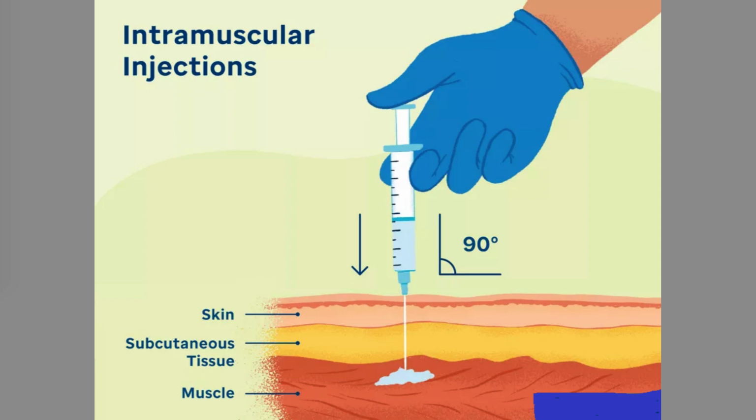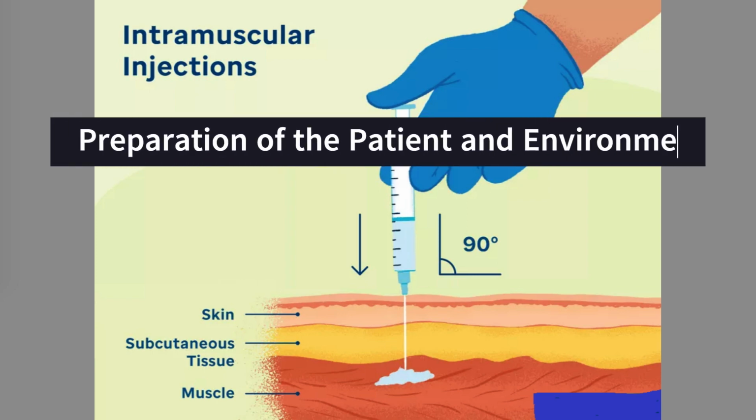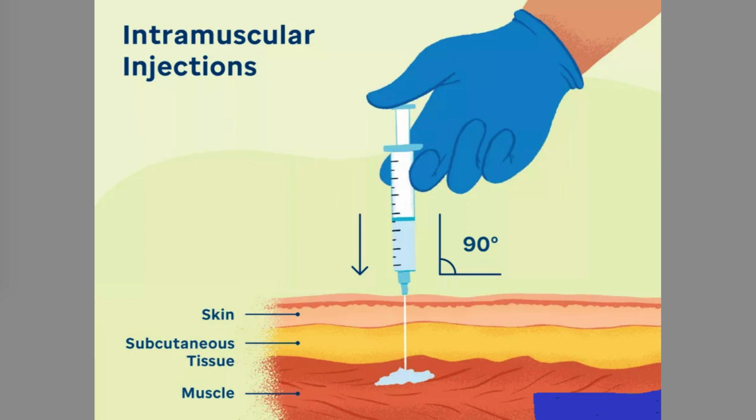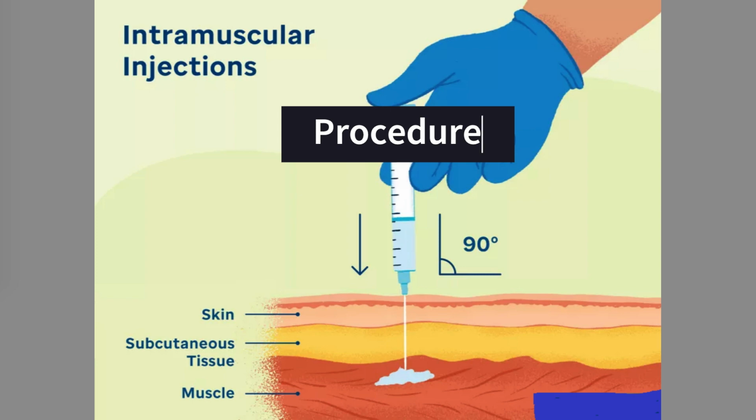Preparation of the patient and environment. Identify the patient correctly. Explain the procedure to the patient. Provide privacy. Keep the patient's attention away from the injection by friendly conversation. Place the patient in a comfortable and relaxed position. Select a site suitable for the route of administration. Procedure.